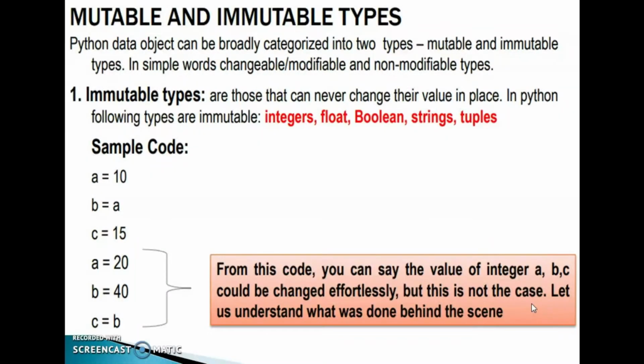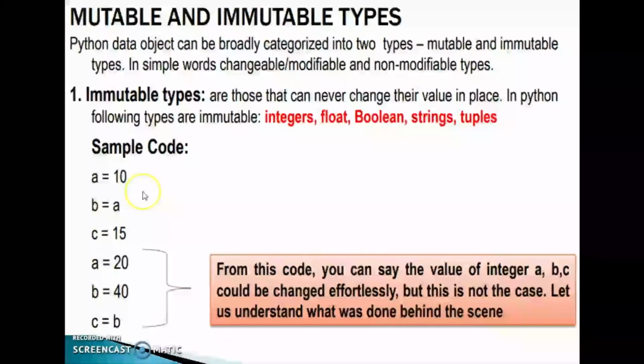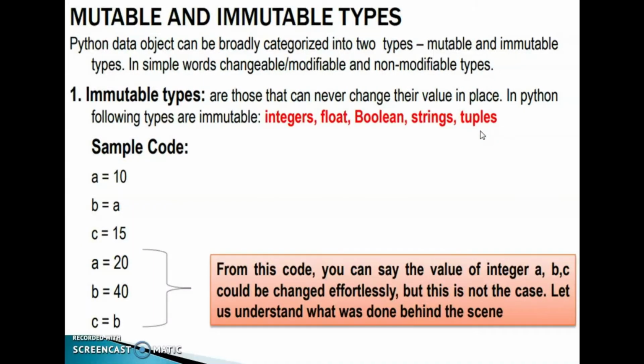Let us understand what was done behind the scenes. Here we used A is equal to 10, then again I changed the value with a new value, that is 20. Integers, float, boolean, string, tuples are immutable types. But here I changed A is equal to 10 to A is equal to 20. How is this possible? Listen.